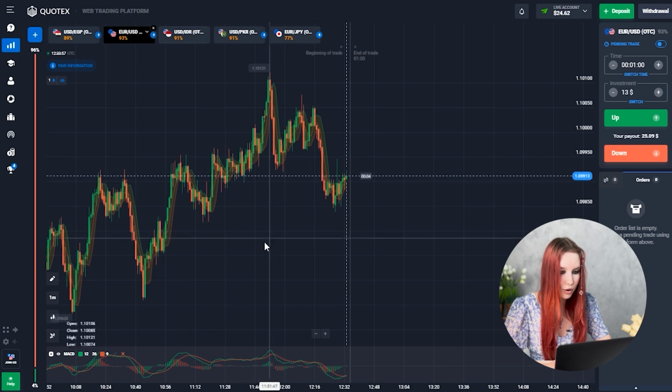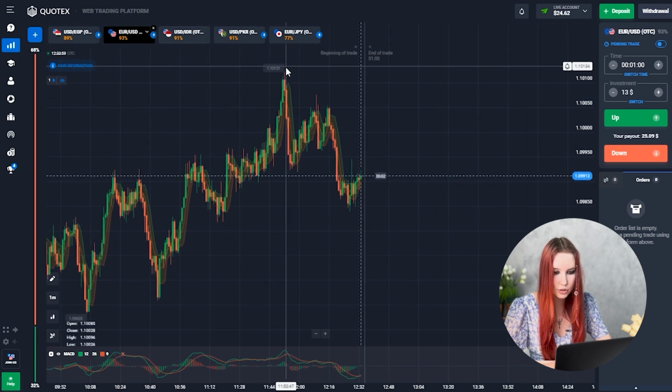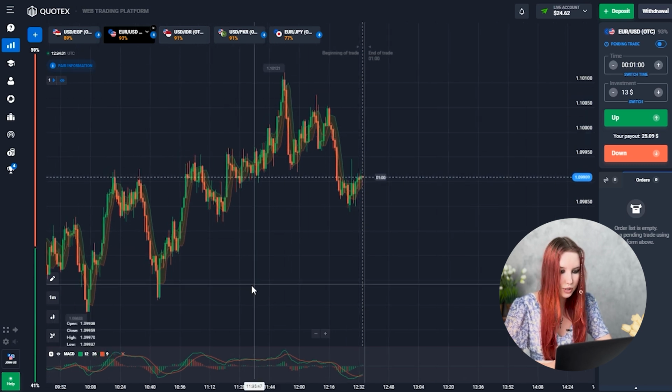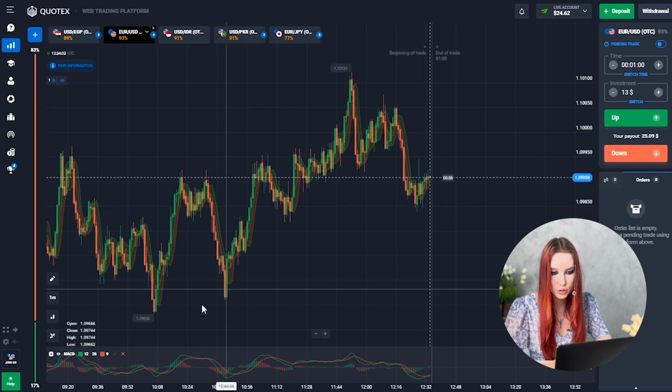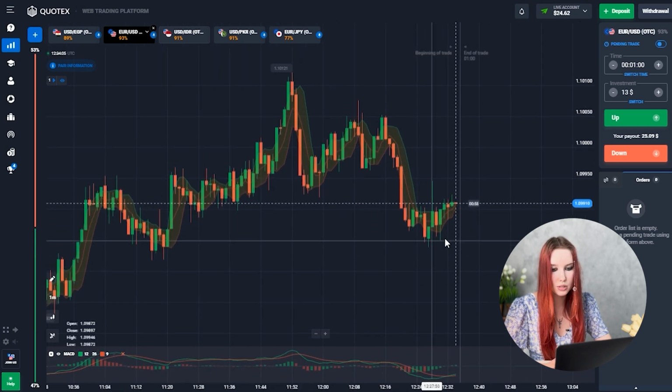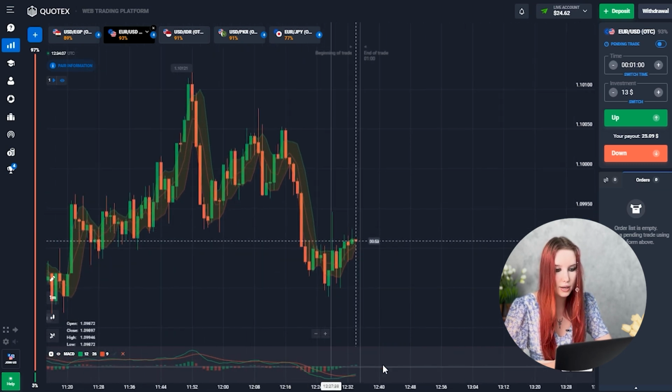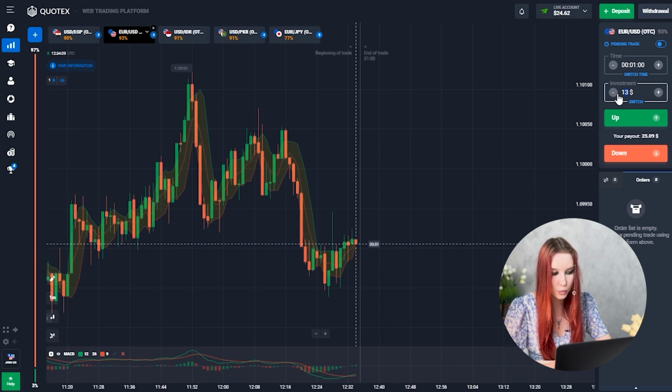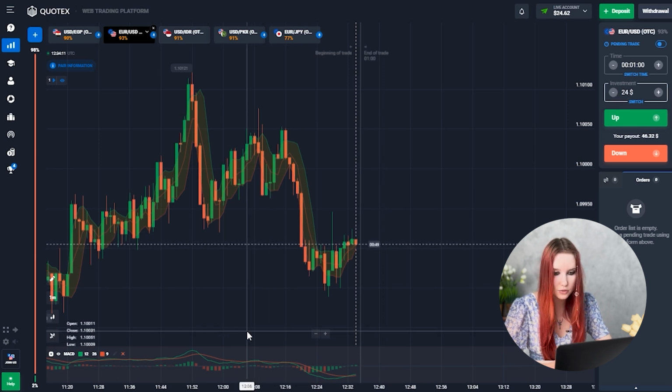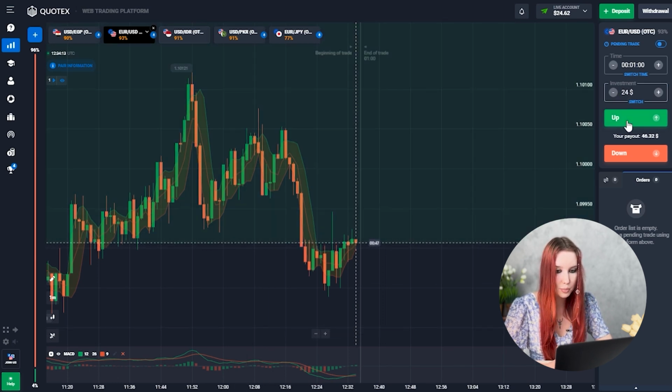Yes, look, the price, you can see, is starting to correct slowly. It also continues its move in an upward direction. By MACD we see a green histogram. That's why, as usual, the $24 investment is variable. Trade up. Let's go.